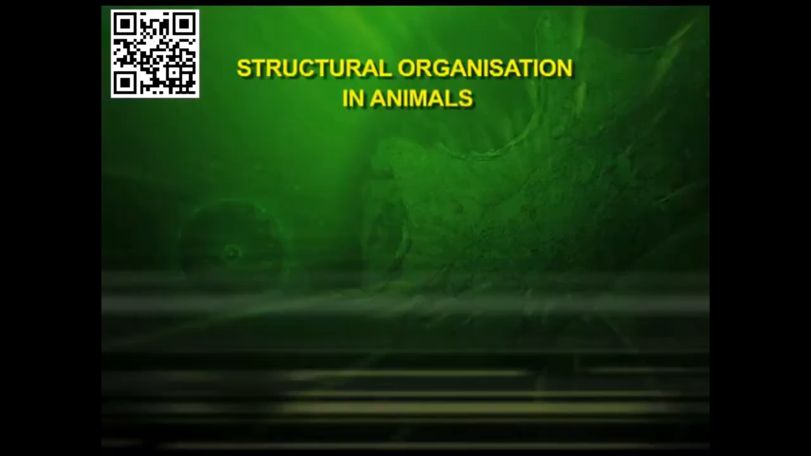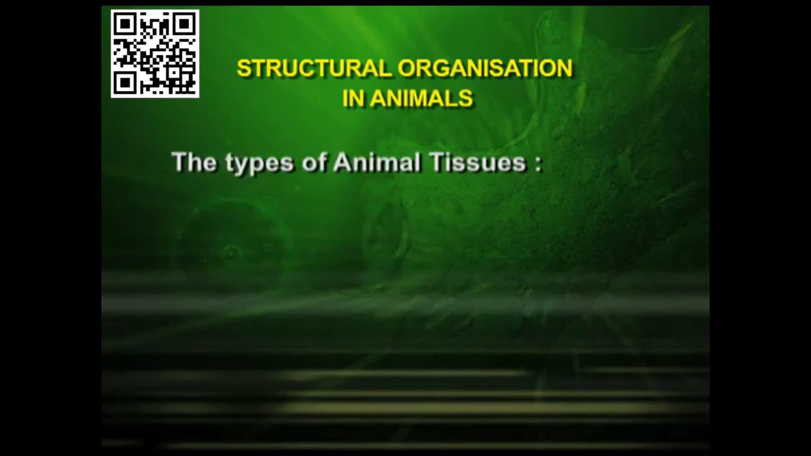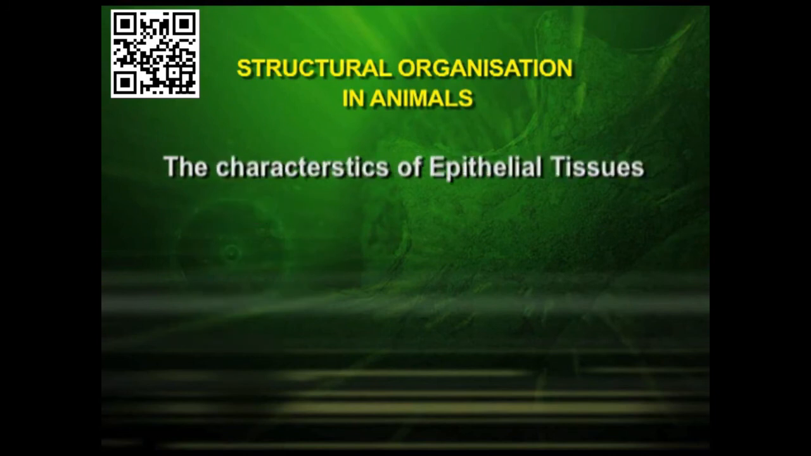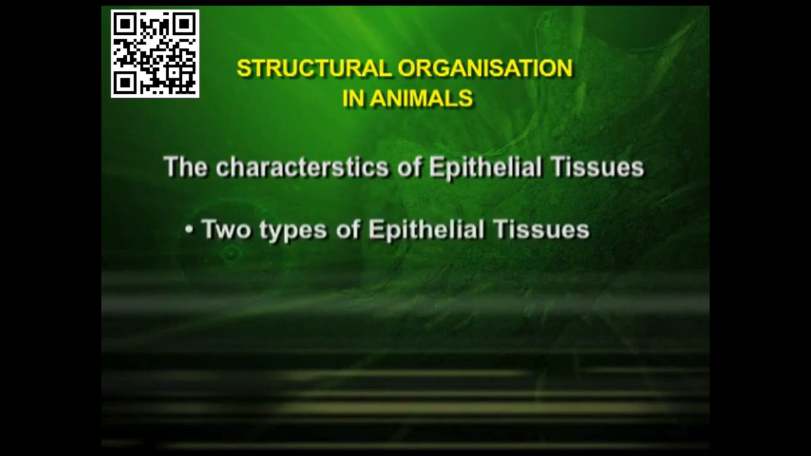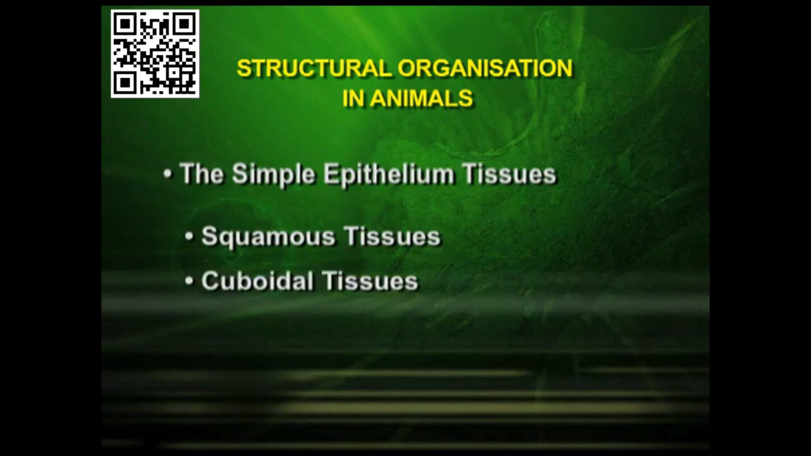Let us have a quick recap of the portion we studied in this episode. We studied about the differences in the function of the unicellular and multicellular organisms, the types of animal tissues. They are generally of 4 types: the epithelial, connective, muscular, neural. The characteristics of the epithelial tissues, the 2 types of epithelial tissues depending on the number of cell layers present, the simple epithelium and the compound epithelium. Under the simple epithelium, we studied about the squamous, the cuboidal, and the columnar.